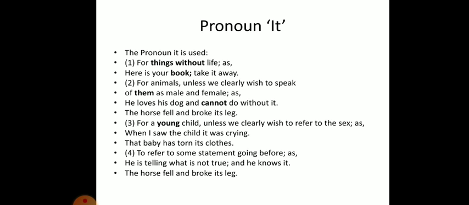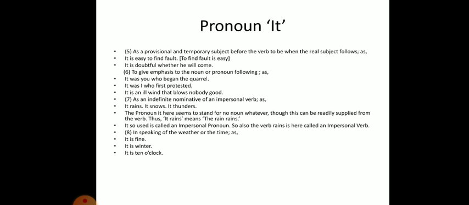Fourthly, it refers to some statement going before, as in he is telling what is not true, and he knows it. Next, it is used as a provisional and temporary subject before the verb to be when the real subject follows. For example, it is easy to find fault, or we can say to find fault is easy. So here it has been used as a temporary subject for the verb that is still to come. It is doubtful whether he will come.